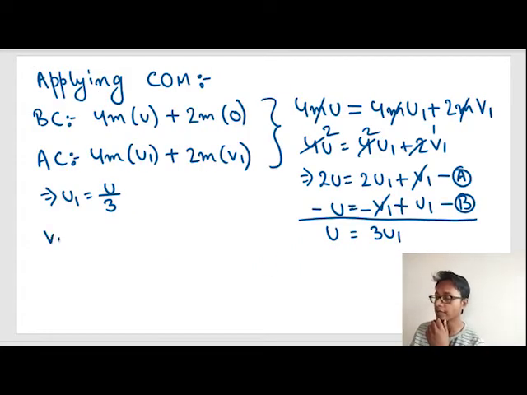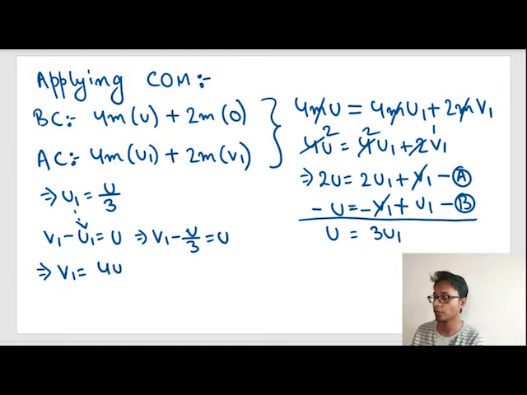What is u1? u1 is u by 3, so v1 minus u by 3 is equal to u, or v1 is equal to u plus u by 3, or 4u by 3. So v1 is equal to 4u by 3 and u1 is equal to u by 3.